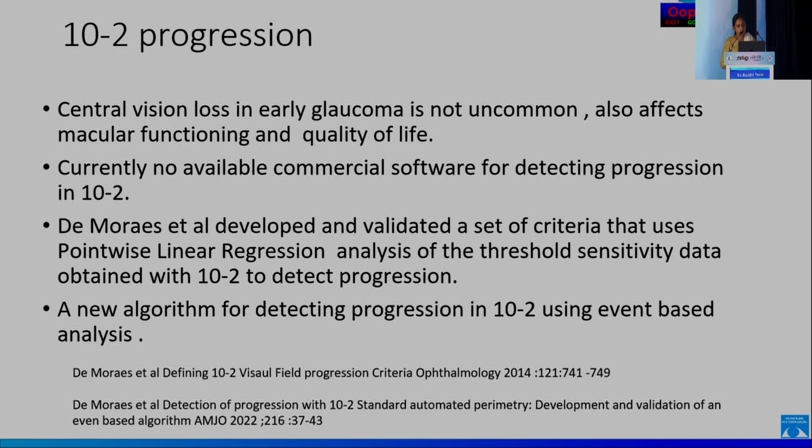So how do we assess progression on 10-2? So we know that the central vision is affected early in glaucoma, and that is not so uncommon, which can ultimately affect the macular function and the quality of life. Currently, there is no available commercial software for detecting progression in 10-2. Chauhan et al. developed and validated a set of criteria that uses point-wise linear regression analysis of the threshold sensitivity data to detect progression.